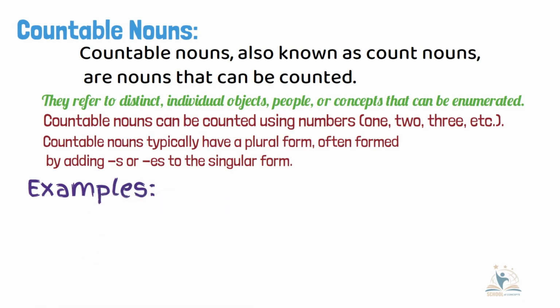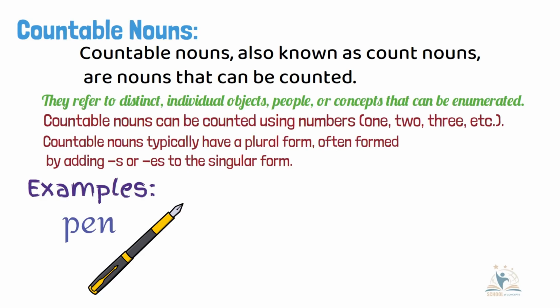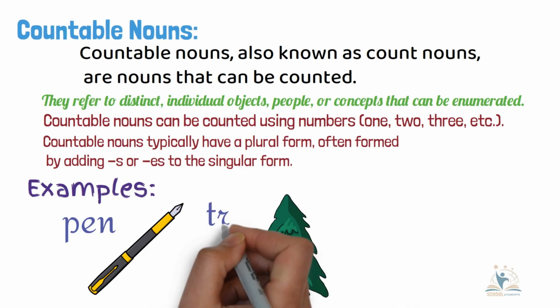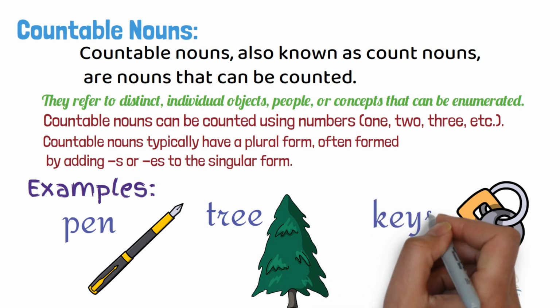Examples of countable nouns are pen, as it can be counted as 1, 2, 3. Tree, it also can be counted as 1, 2, 3. And keys, which can also be counted in numbers.